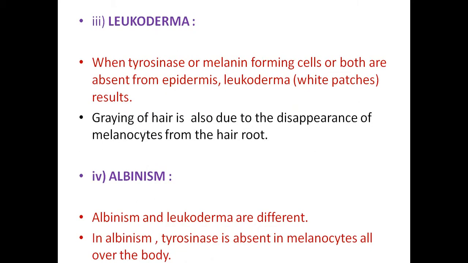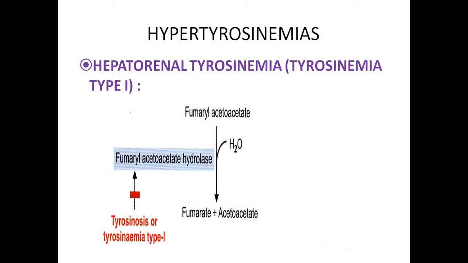Leukoderma and albinism are associated with the amino acid tyrosine. Deficiency of the tyrosinase enzyme can lead to decreased synthesis of melanin. As a result, white patches of the skin are formed. This is called leukoderma. In albinism, there is complete absence of the enzyme tyrosinase, so there is no synthesis of melanin. The patients will appear like Europeans, very fair in color. That condition is called albinism.